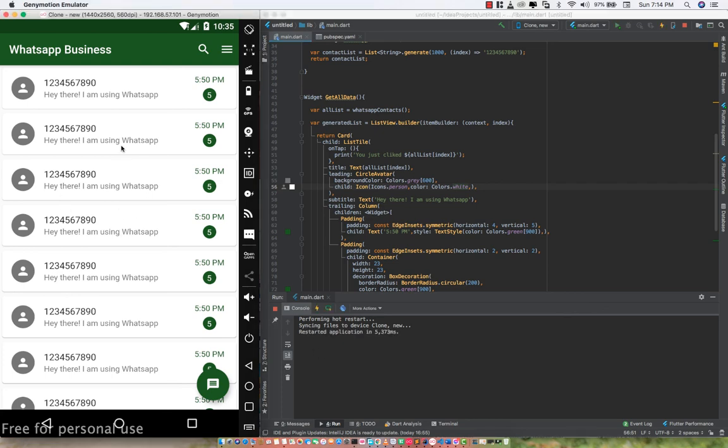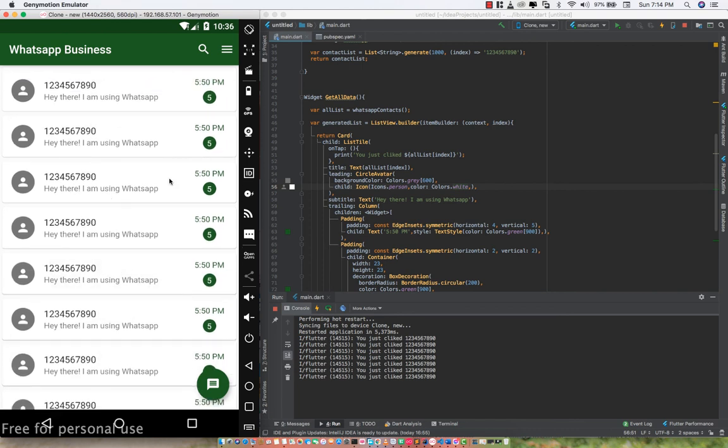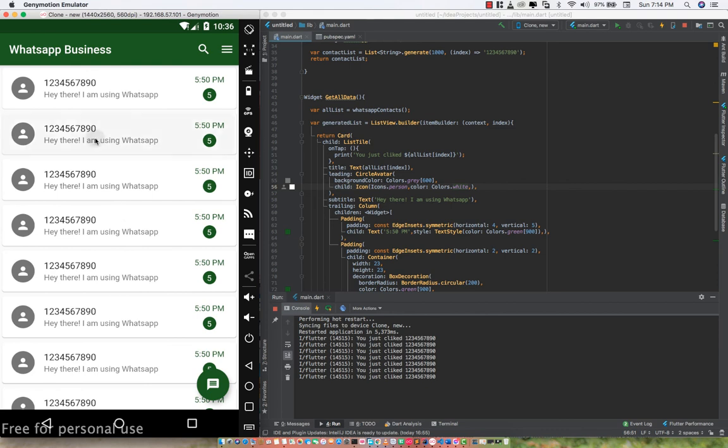Now you could see that when I click on any of these, it is now clickable, and it's going to say you just clicked, and then the index of it, and it goes just like that. You see? Yes. So that is how I managed to come along with this. You can indeed, in fact, add a lot of features to this particular project. Okay, so I am very happy and excited to come along with this awesome video tutorial.